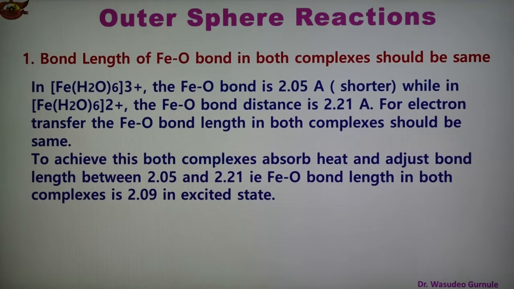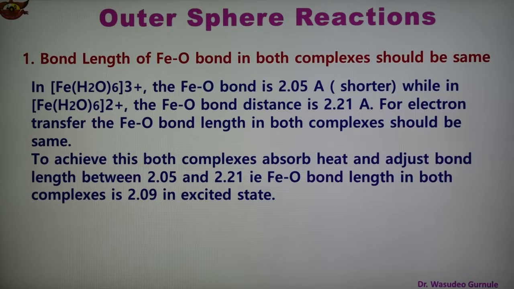The first restriction is that the bond length of the Fe-O bond in both the complexes should be the same. This is one criterion or condition. When the electron transfer takes place from one to the other in outer sphere reactions, then there are two important criteria. So the first criterion is that the bond length of the Fe-O bond in both the complexes should be the same.